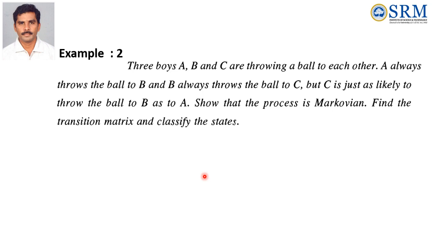Example 2. Three boys A, B, C throw the ball to each other. A always throws the ball to B. B always throws the ball to C. But C is just as likely to throw the ball to B as to A. Show that the process is Markovian. Find the transition matrix and classify the states.